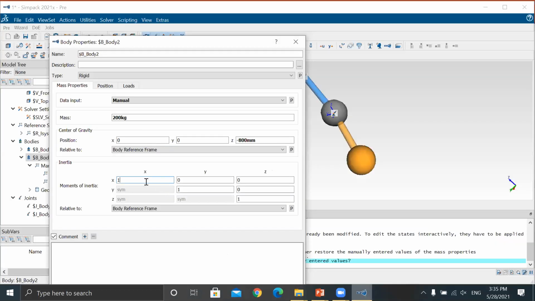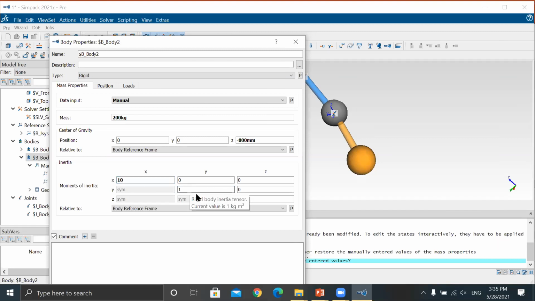Now here 10 kg meter cube. Give it 10 here.